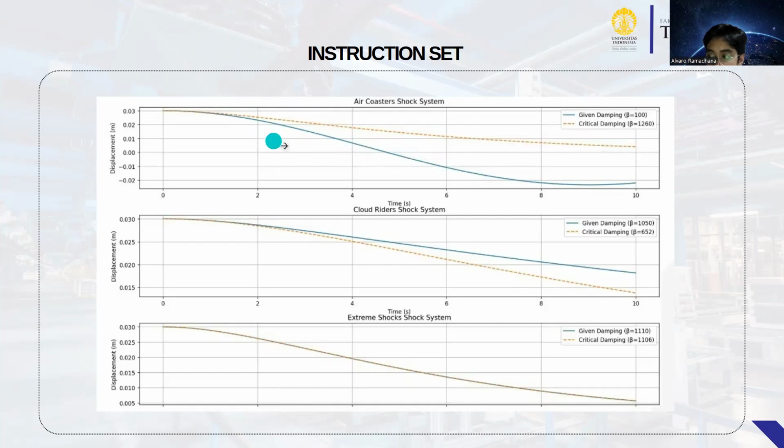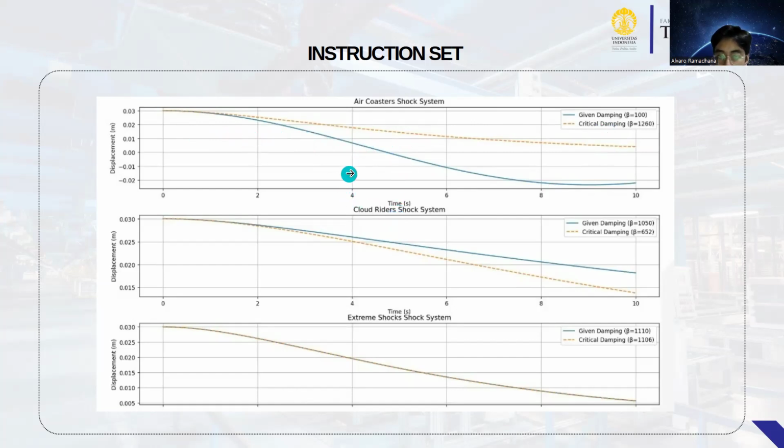The blue line shows the displacement over time with a given damping coefficient of 100. The displacement starts at 0.03 meters and decreases over time, eventually approaching zero.